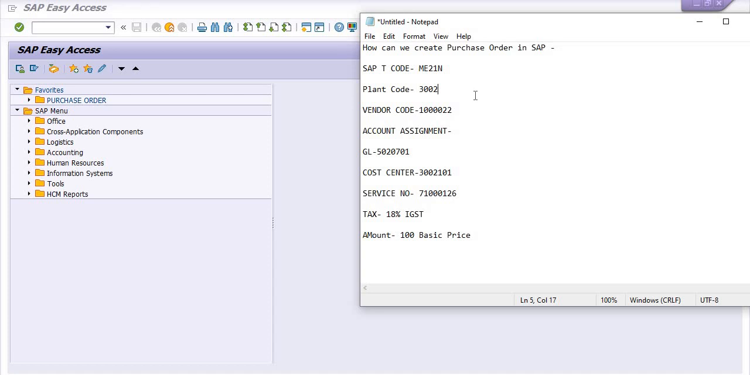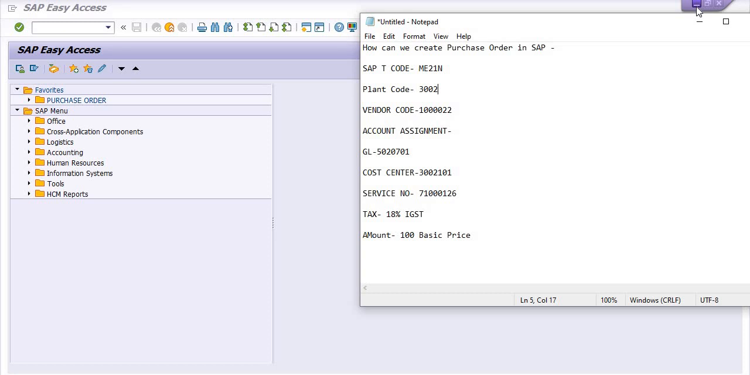A purchase order is generally issued to a vendor from which we have taken the services or some materials or goods. So here we are taking some services, so we have to issue the purchase order to the vendor. This is the vendor code. These are the account assignment, the service number, the tax code, amount, and so on. So we are going to create the purchase order for which the vendor code is this.